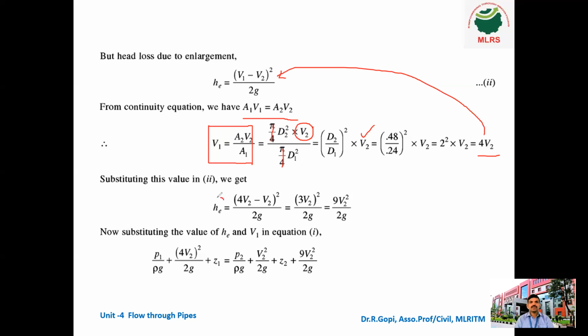So now substitute H is equal to 9 V2 square by 2G and V1 is equal to 4 V2 in the previous Bernoulli's equation. Therefore P1 by rho G plus, instead of V1, you have to substitute 4 V2 square divided by 2G plus Z1, which is equal to P2 by rho G plus V2 square by 2G plus Z2 plus this value, that means this He, 9 V2 square by 2G.